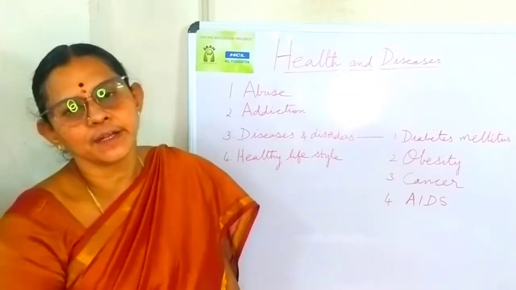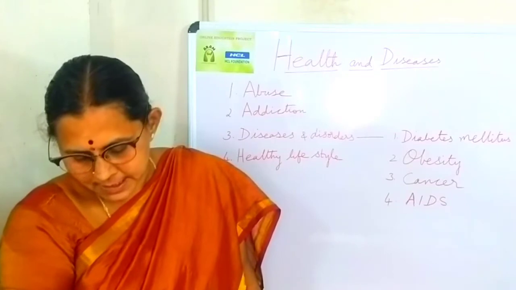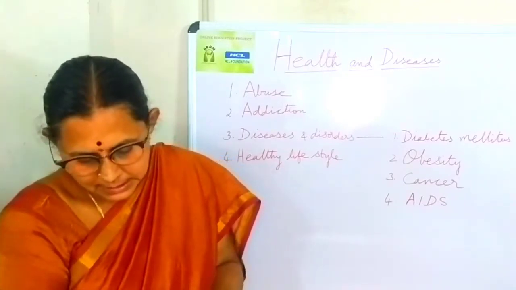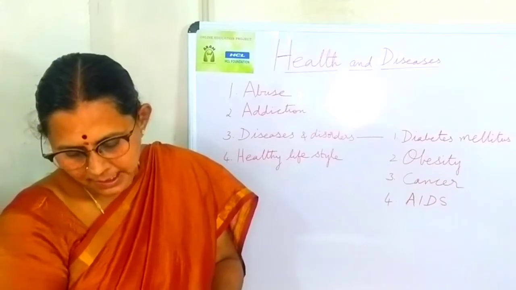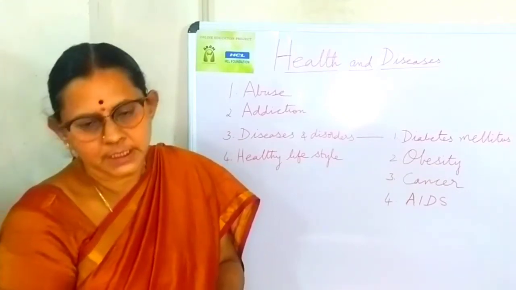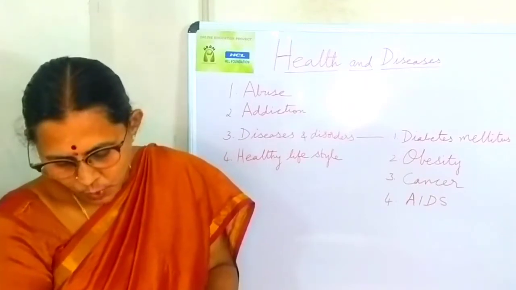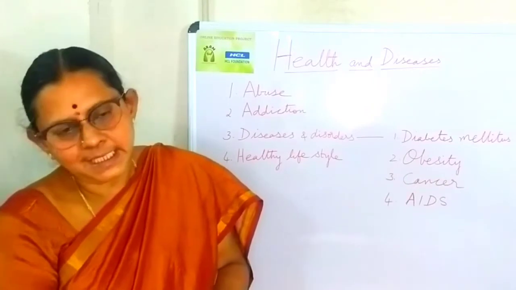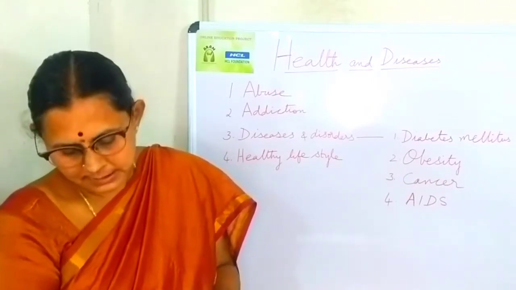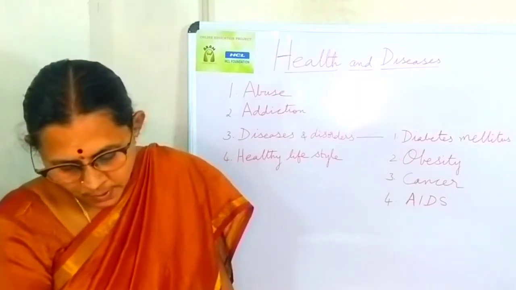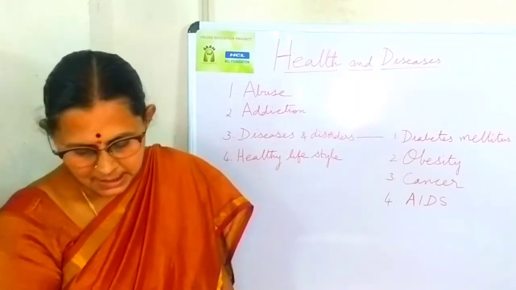Coming to physical agents, smoking causes lung cancer, and there is also betel chewing, smoking, snuffing. These are all physical agents that cause cancer. Even excessive exposure to sunlight may cause skin cancer.